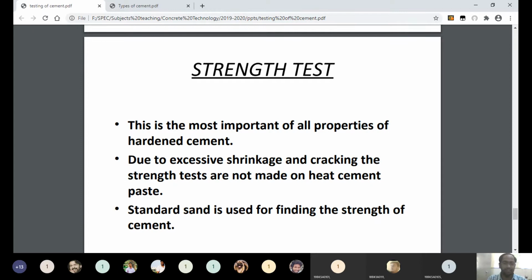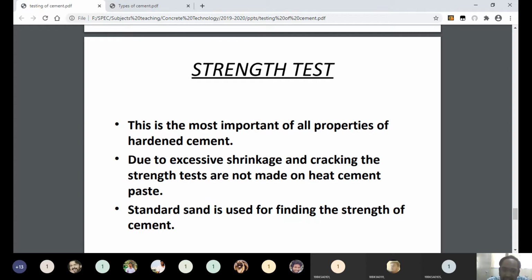And the strength of cement we can measure by using cement mortar. Understand or not? Mortar is nothing but when cement mixes with water and sand; the mixture of sand, cement, and water is called mortar.